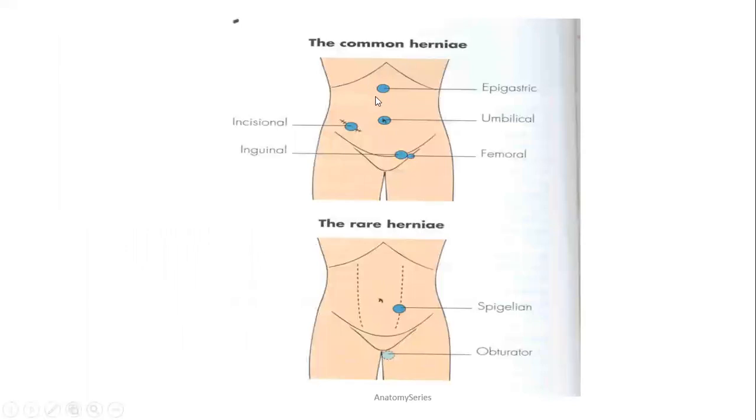This is just to show you all the regions: epigastric hernia from the epigastrium, umbilical hernia, incisional hernia, inguinal, and the femoral hernia. Spigelian hernia is a hernia through the tissue that separates the two groups of abdominal muscles. That is, the rectus group of muscles here and the oblique group of muscles. In between these two, there is a small gap, and a hernia from that is known as Spigelian hernia, which is very rare.